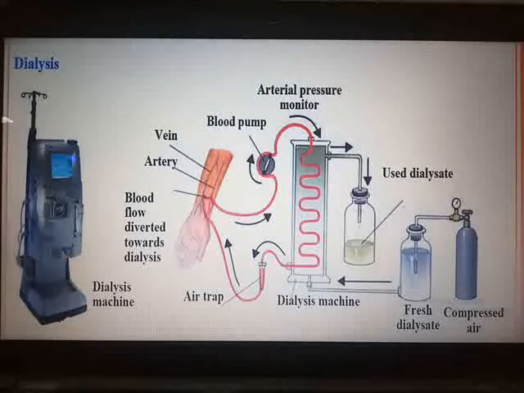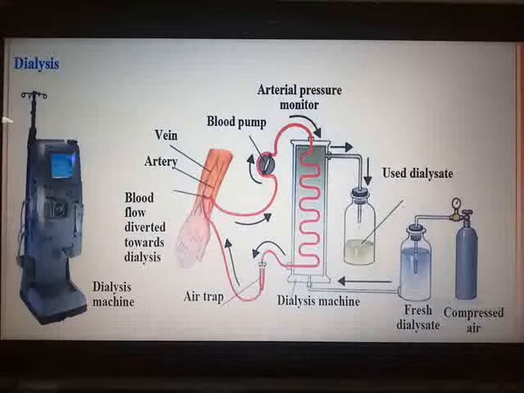The excess of toxic substances start accumulating in your body, which can lead to death. As I have told you, kidneys are the major organs that play a vital role in excretion, means they help us to remove the harmful substances out of the body.